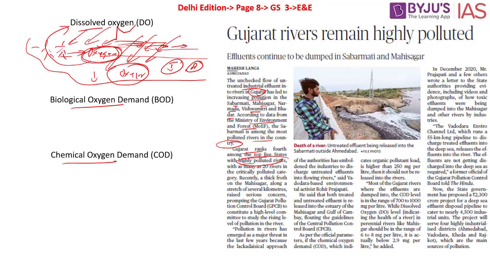So running water generally, or swift moving water, has more dissolved oxygen, but when we are looking at stagnant water or still water like a pond or a lake, that will have less dissolved oxygen. Why? Because there are fewer pollutants. Even if there are pollutants, they will be moved away by this particular river.